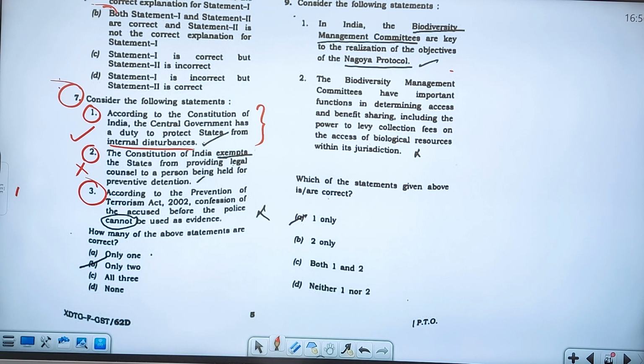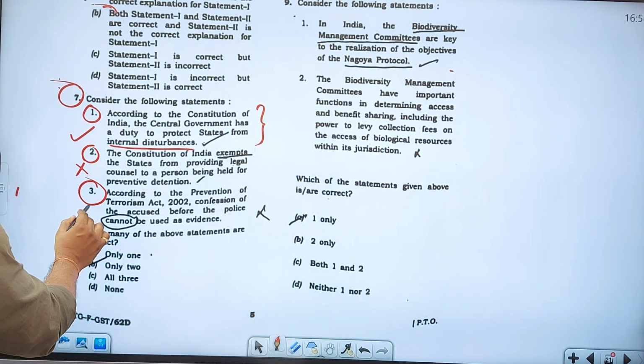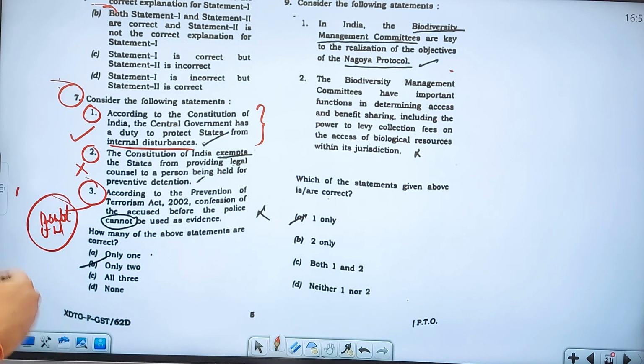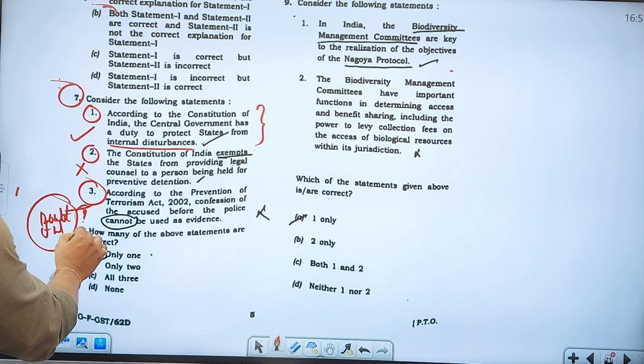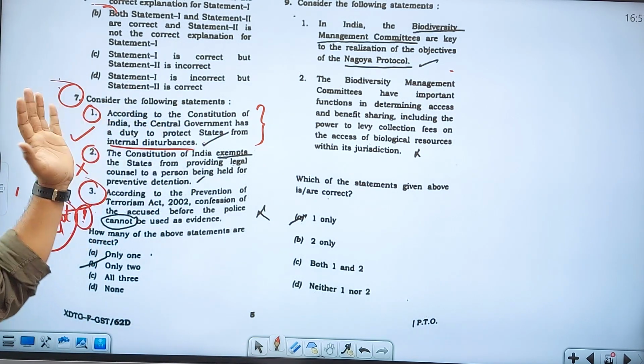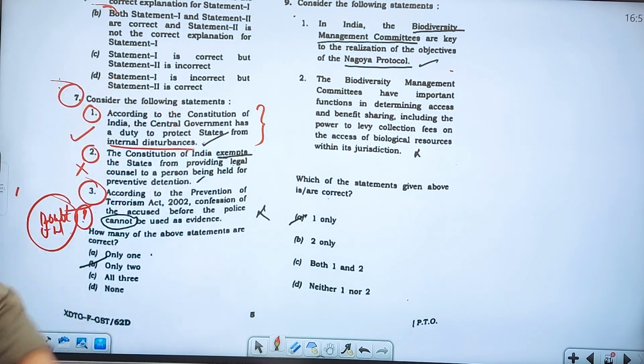According to the Prevention of Terrorism Act 2002, confession of the accused before the police cannot be used as evidence. This is a little bit doubtful, because the Supreme Court has interpreted this POTA Act, the Prevention of Terrorism Act, in different ways. So you should check whether this one is right or wrong. We have to wait till sufficient information is gathered from the different sources. I will explain once again in the separate modules for polity, geography and all those things, with the different sources from where they have collected the papers.